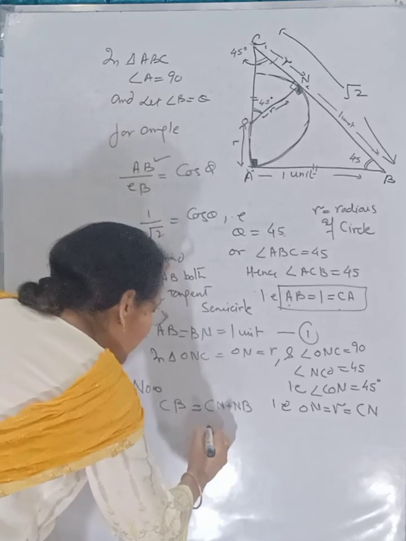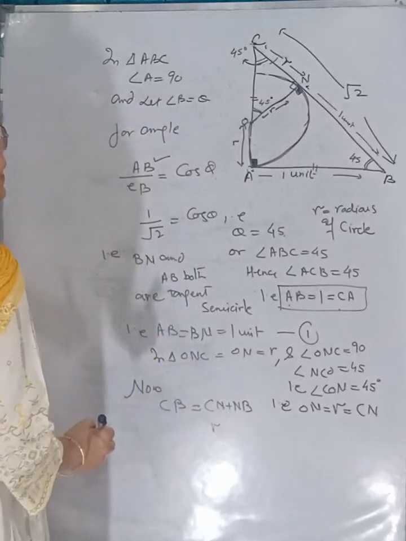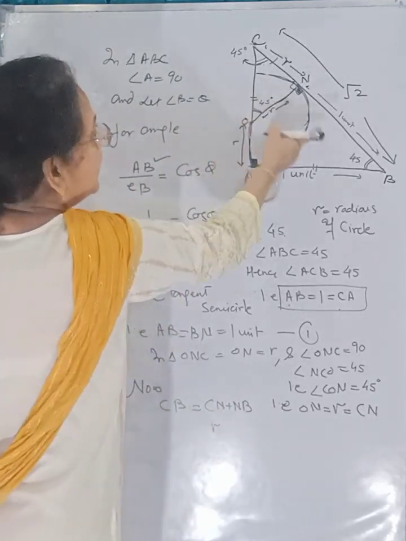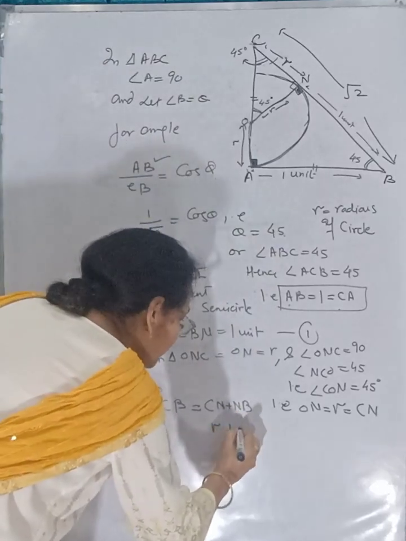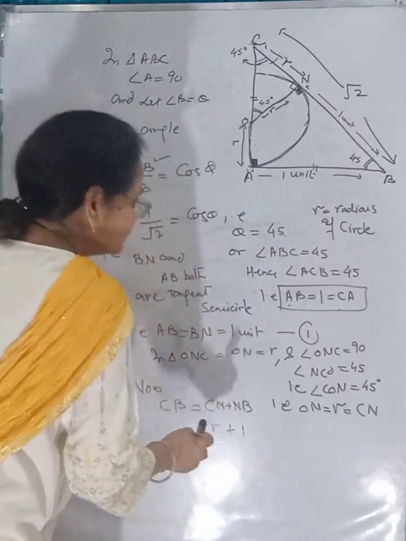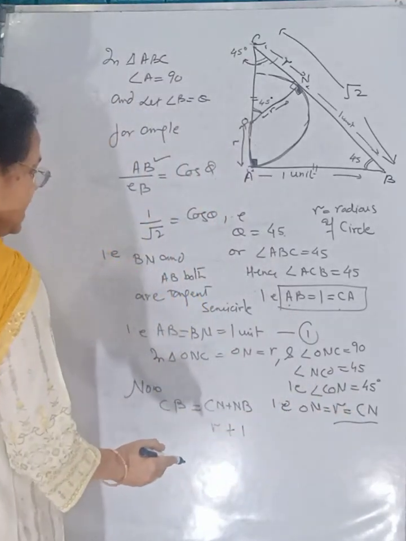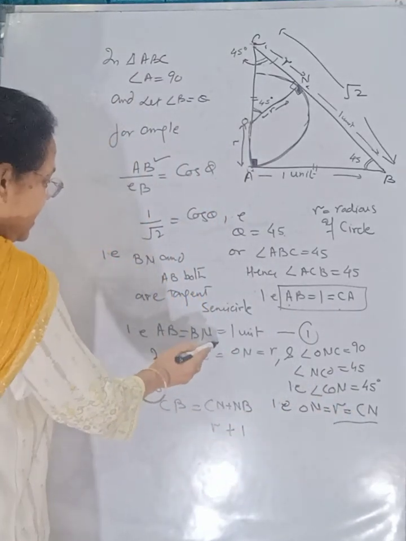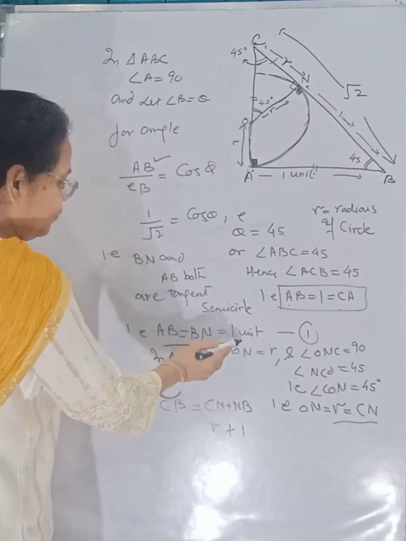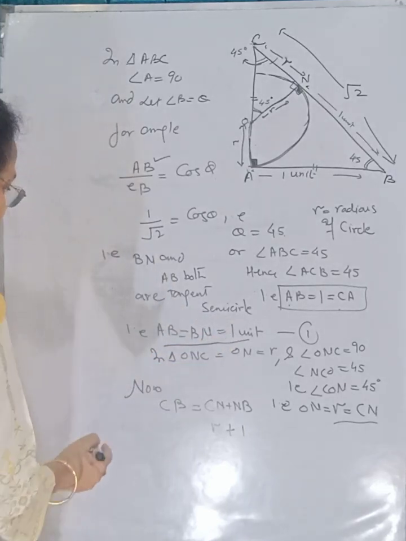CN is equal to R and NB is equal to 1 unit.